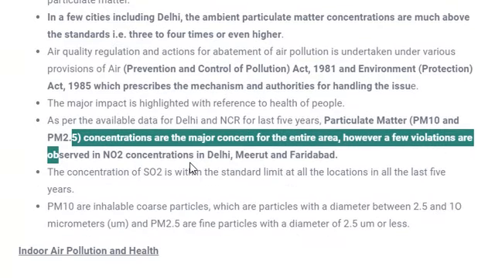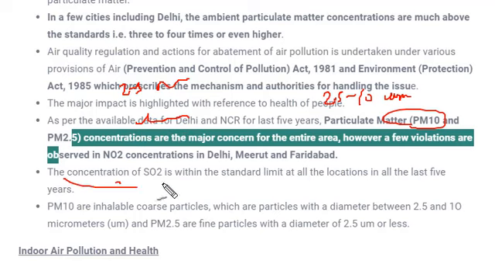Now what are these particulate matters? Particulate matters are nothing but dust particles present in the atmosphere or air. When the size of the particulate matter varies from 2.5 to 10 micrometers, it is called PM10, and when it is 2.5 micrometers or below, it is called PM2.5. Micrometer is the unit.